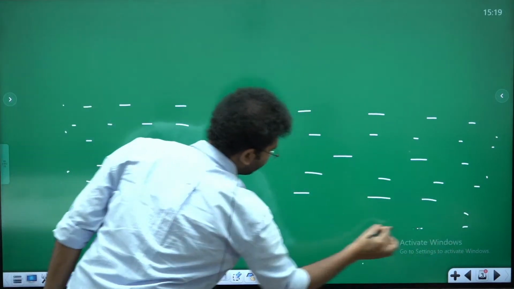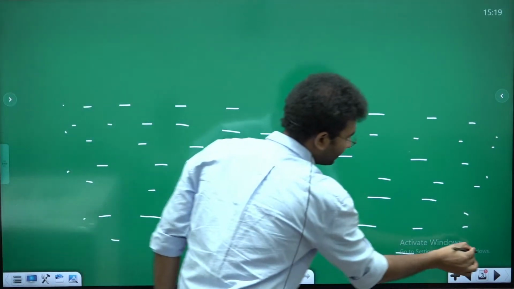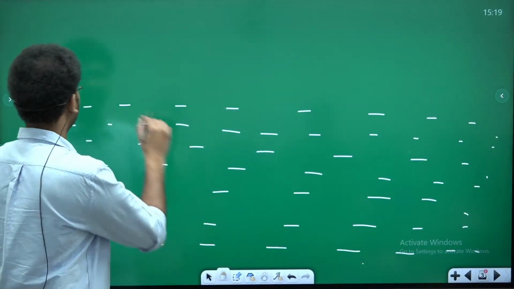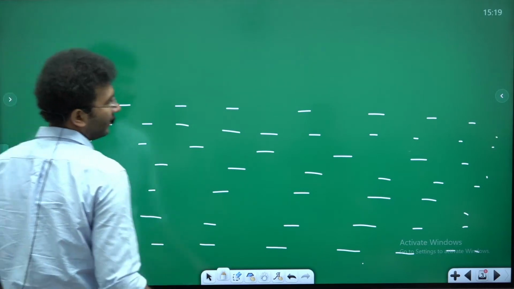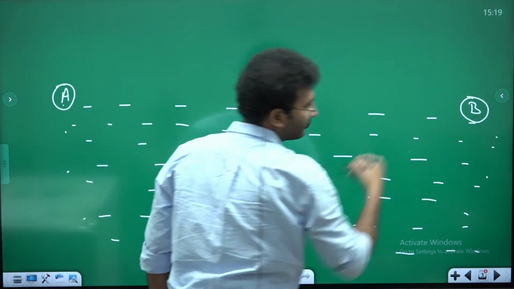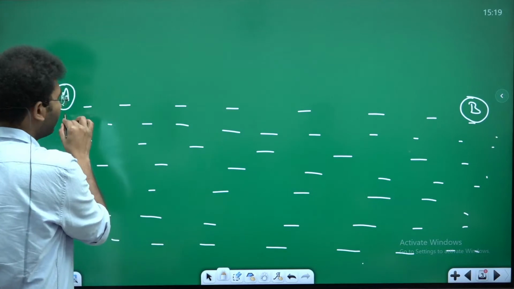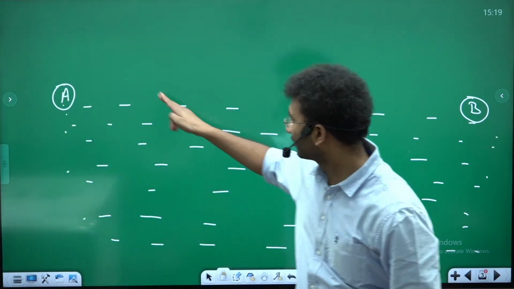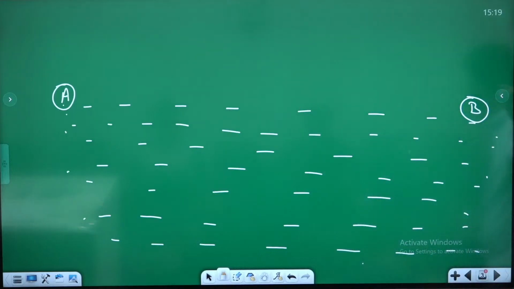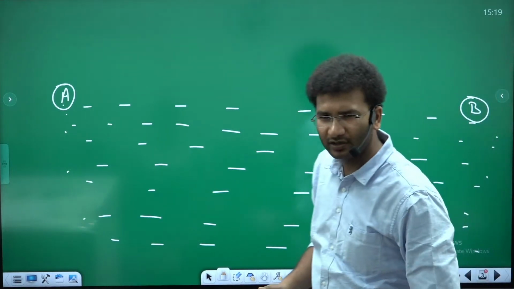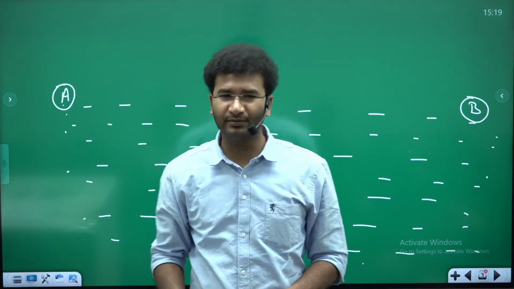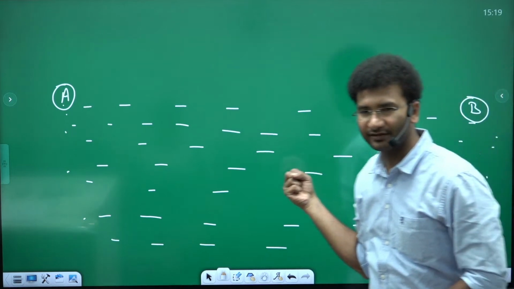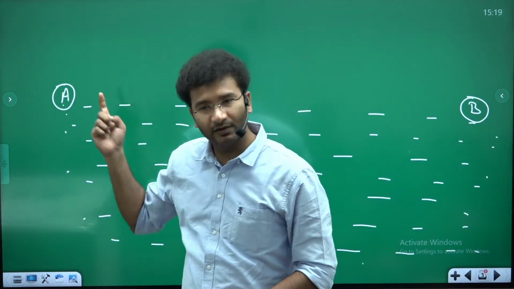Imagine this is your ocean. In this ocean, suppose this is A and this is B. From here, you might have thrown a stone at A, then the wave will start to move. Along with that, it will displace the water. Displacement of the water doesn't mean that the entire water from here will be carried to B. No, it's not like that. If that were the case, it would be a current.